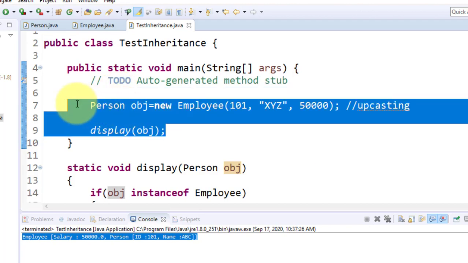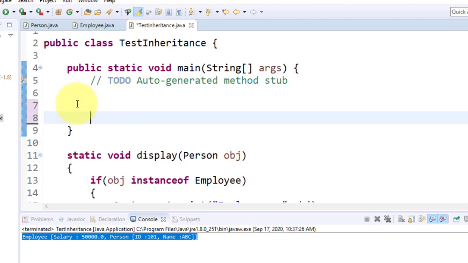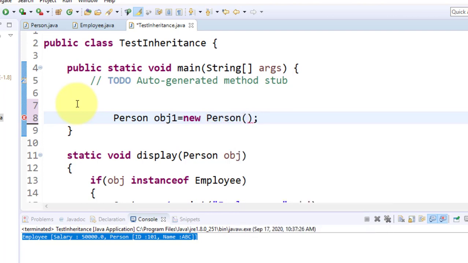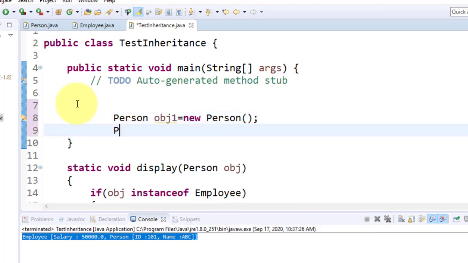I remove all these things. Now first object, I just create the person: obj1 is equal to new person. Okay, now I create a person obj2 is equal to new employee.